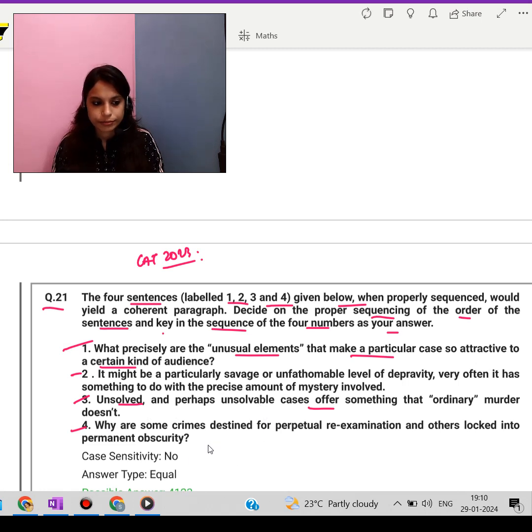This question sentence rephrases the question from sentence 1 in a more general way, asking why some crimes still stay in the public eye while others are quickly forgotten. So, we can say that 2, 3, 1, and 4. This is how it will go.